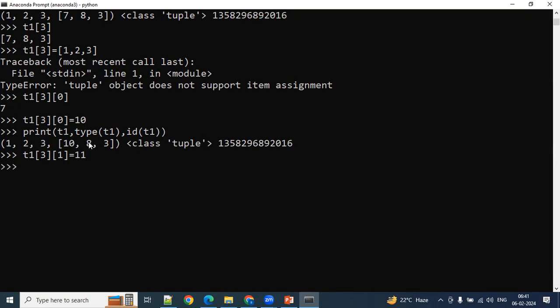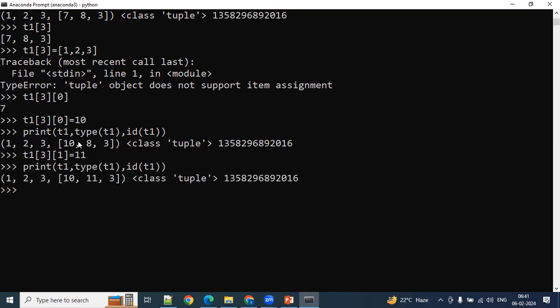See, item assignment is possible here. 8 got modified to 11. This is actually taking the list properties. At the overall item level, this is a tuple item. You cannot replace the entire item, but you can change the properties inside the list. List properties are still applicable to this item.